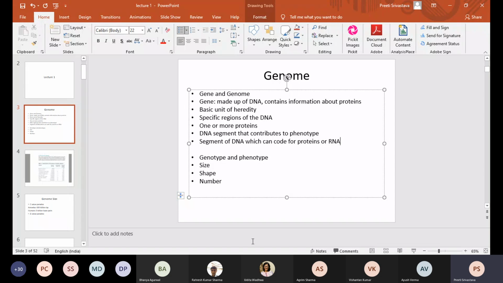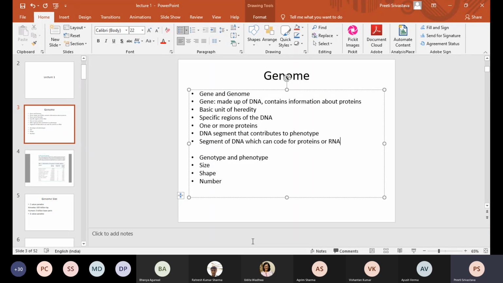And this RNA can be messenger RNA, ribosomal RNA, or tRNA. A cell has all three types of RNA. Ribosomal RNA has a different function, transfer RNA or tRNA has a different function. We are going to discuss these in more detail when we discuss the process of protein synthesis. Messenger RNA is the one which is usually converted into protein.